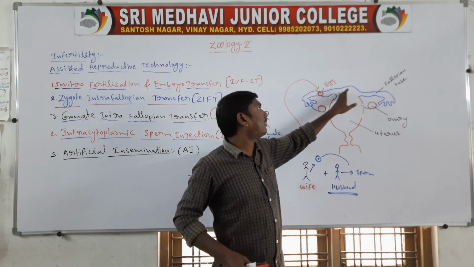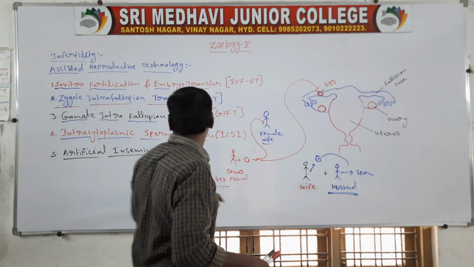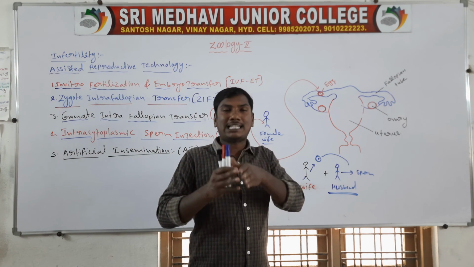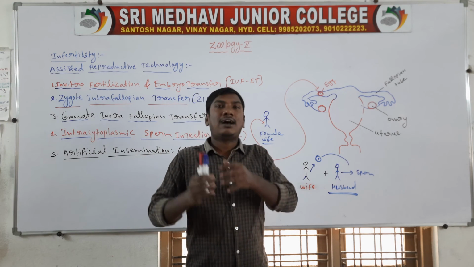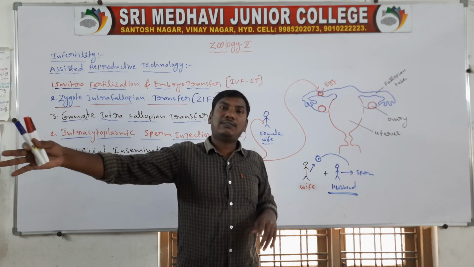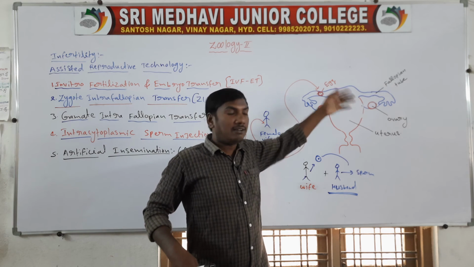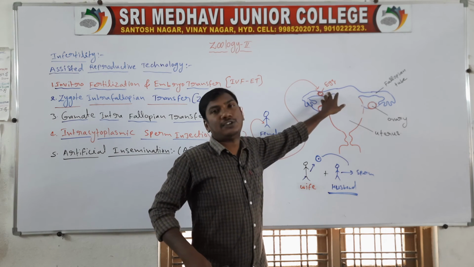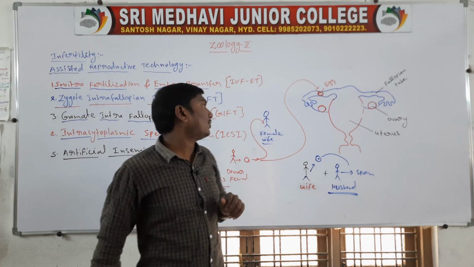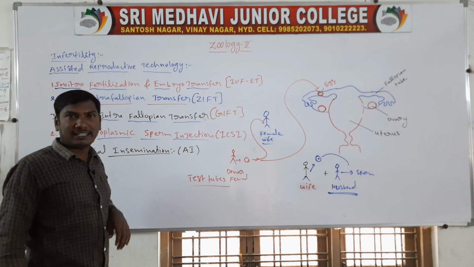From the uterus the sperm move to the fallopian tube, where fertilization occurs and the zygote forms. This is called artificial insemination. It is used when the husband's sperm count is decreased or sperm motility is low, and donor sperm is inserted directly into the female uterus. So these are the types of fertilization methods.